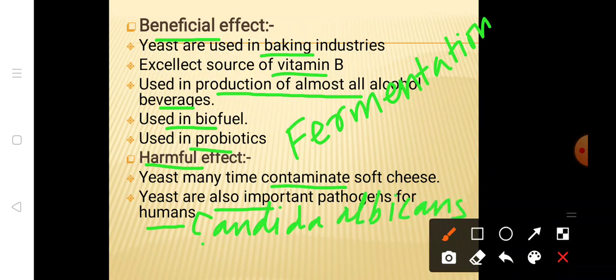Candida albicans is the yeast that is responsible for skin infection. Another example is Coccidioides immitis, which is responsible for respiratory infection. Then I can also give one more example, Cryptococcus neoformans.